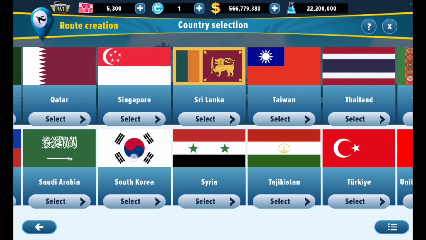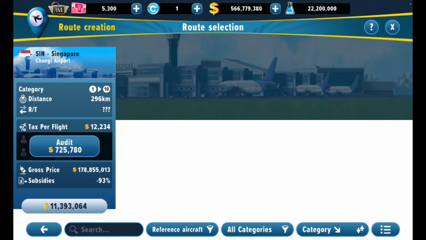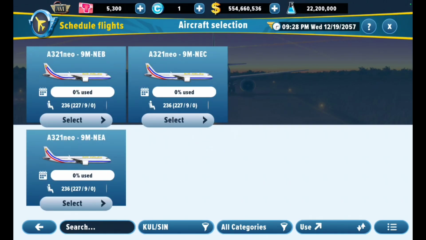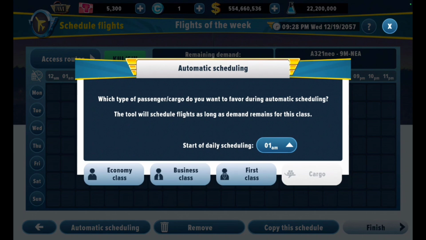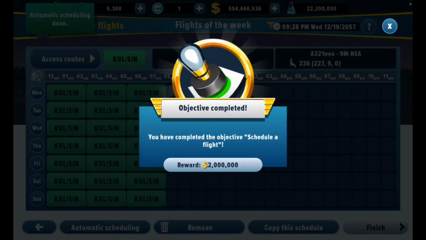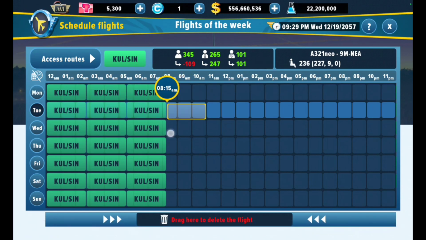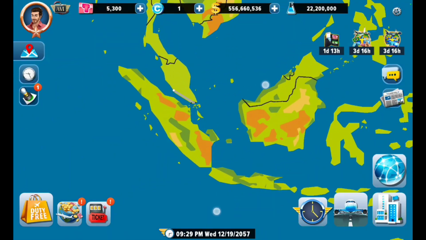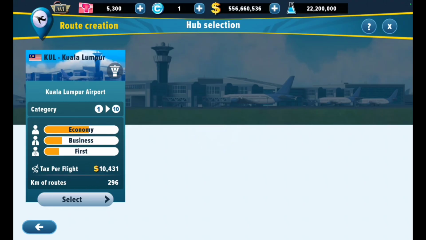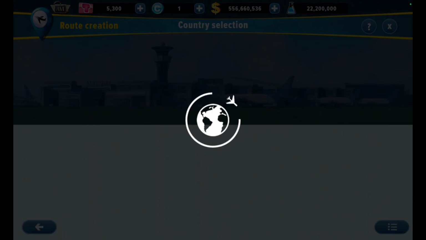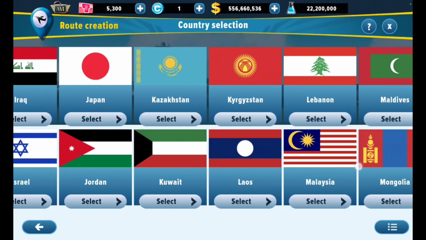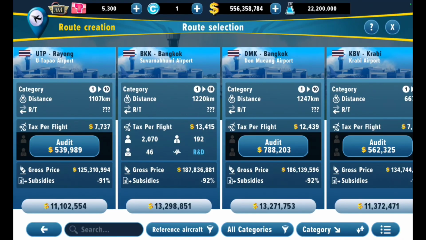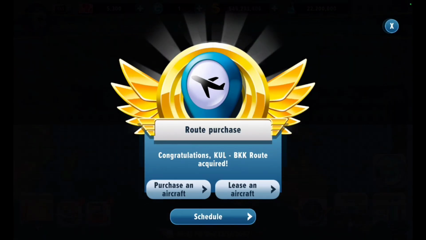So what we're going to do first is go to Singapore. I think that could potentially have a lot of demand. Yeah, that's a lot of demand. Okay. So schedule that. I'm going to put one of our first A321neos on. Just like that. Cool. Perfect. And you can see how short that flight is. Blimey. And we're going to go to Bangkok as well, in Thailand. Bangkok BKK 2000, blimey.